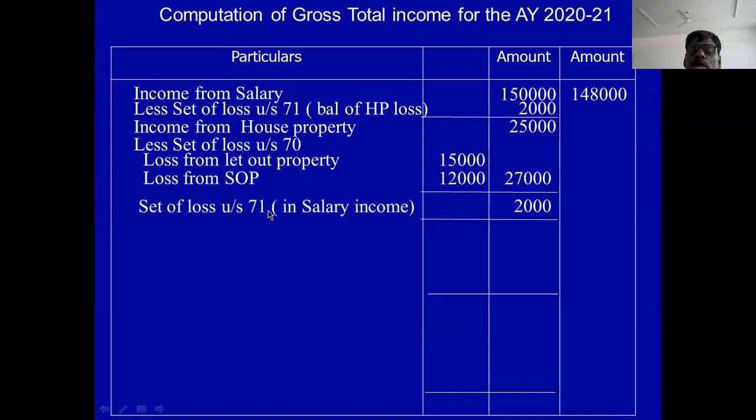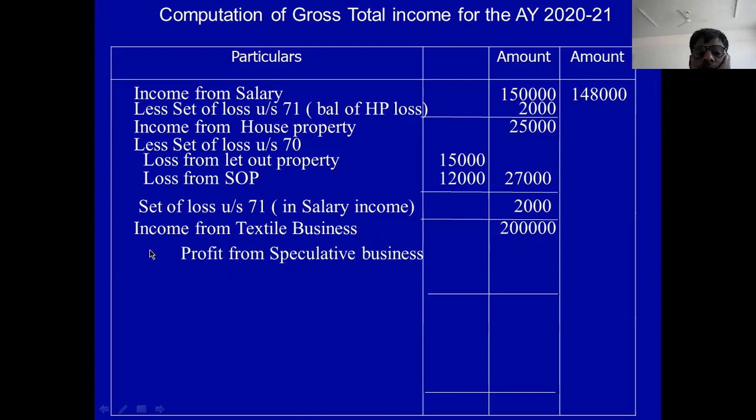Set off of loss under section 71 in salary income 2,000. Okay, I adjusted this 2,000 in the salary. Clear? Then come to the next point. Income from textile business. Income from textile business is 2 lakh. Less profit from speculative is 15,000.